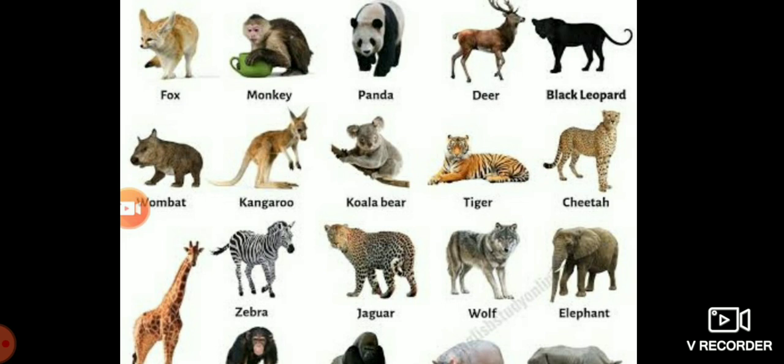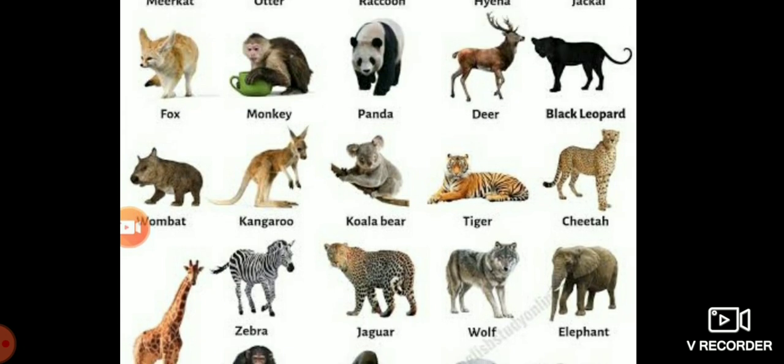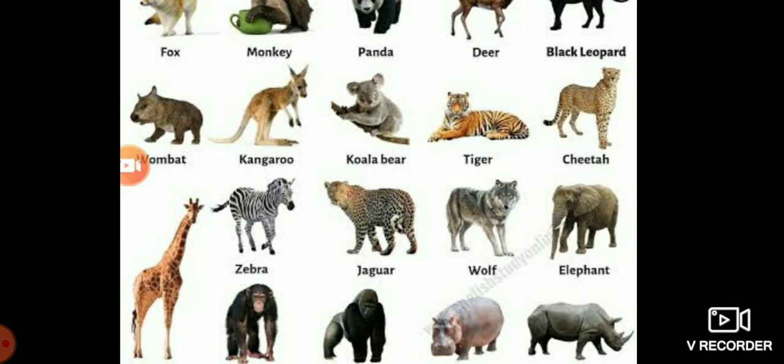This lion, tiger, cheetah are examples of carnivores. Carnivores, already you know, are flesh-eating animals. Then you see zebra. Animals like zebra, leopard, deer have white spots and patterns on their body. This helps them merge with their surroundings and makes them difficult to be seen by their enemies.